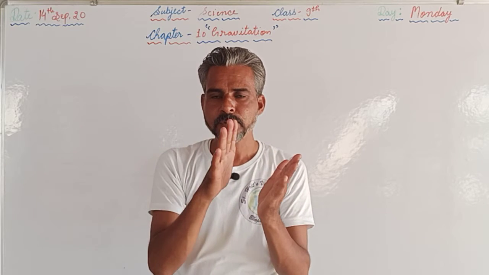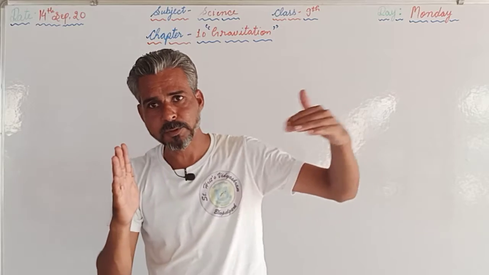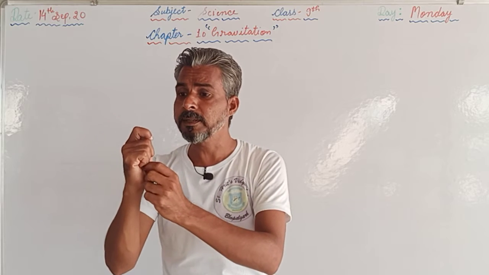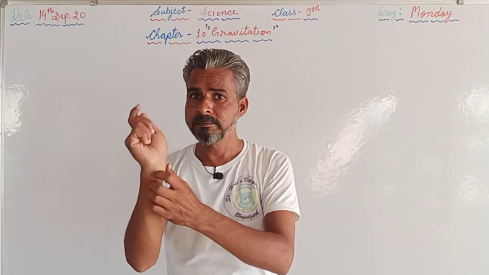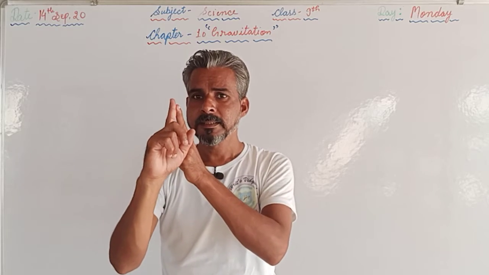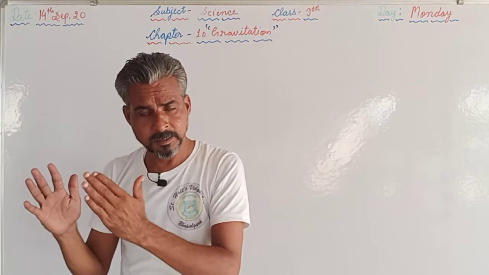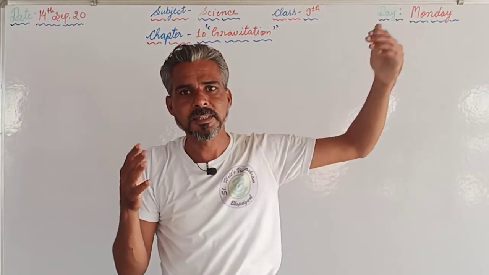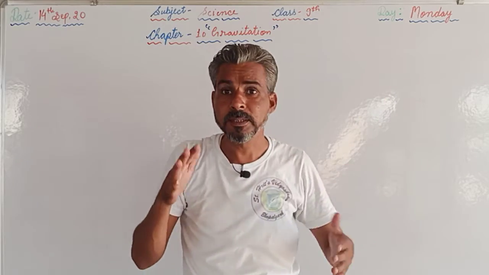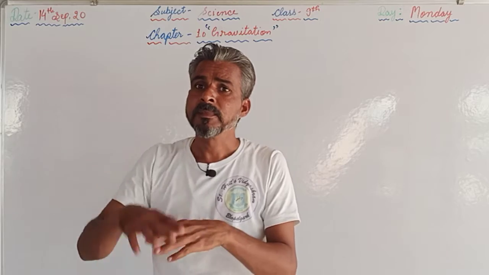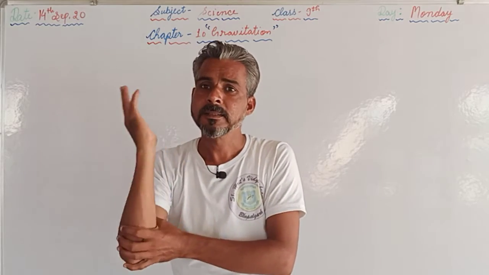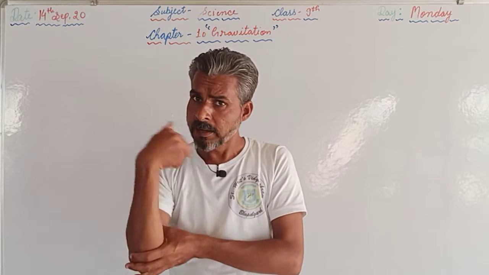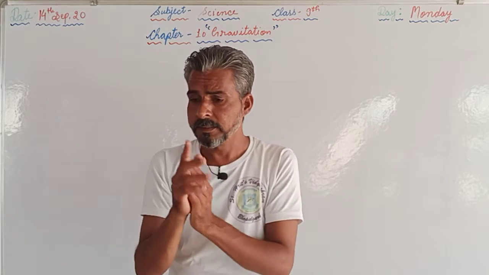Centripetal force means the force which is directed towards the center. Now that pebble is not moving towards the center. The force is there, but due to that force it is revolving around the center, but it is not moving towards the center. And if we release it, if no force is there, then it will go away tangentially, it will not come inside. If we release that, it will go outside. So due to the gravitational force only, the moon is revolving around the earth, and it is not moving towards the earth. The first thing is that.